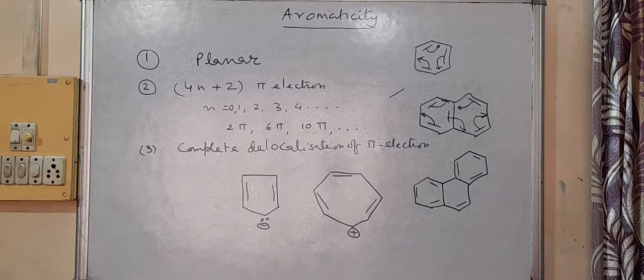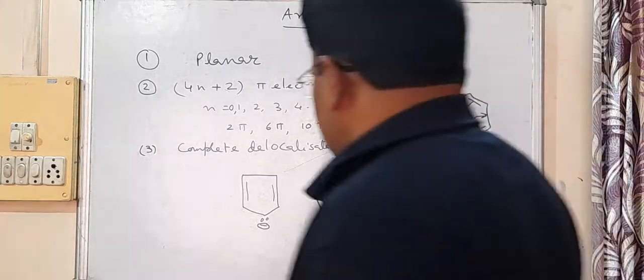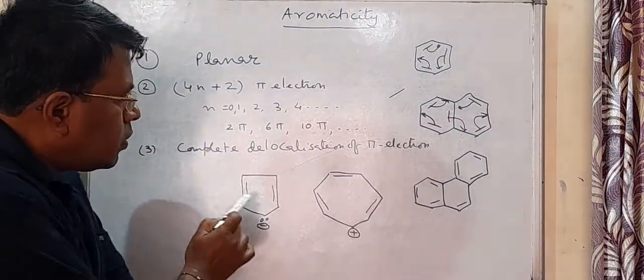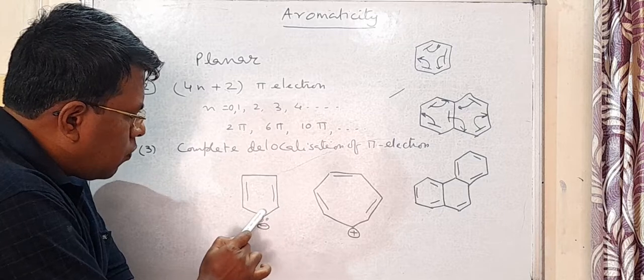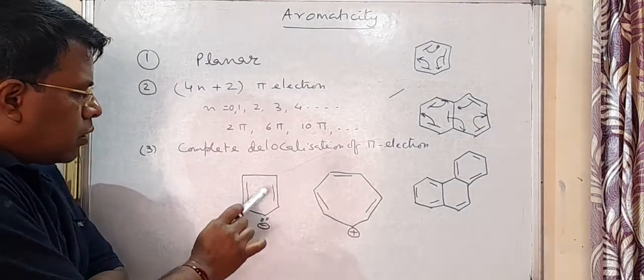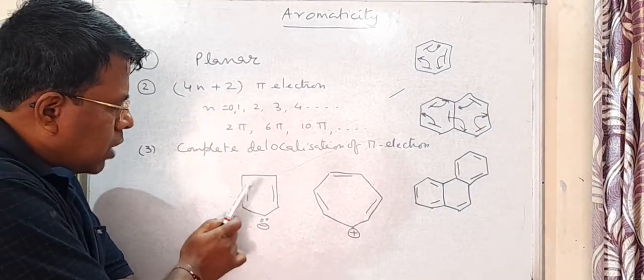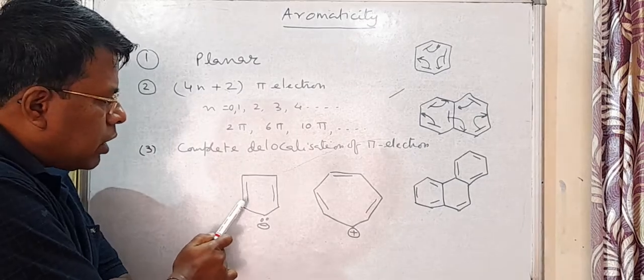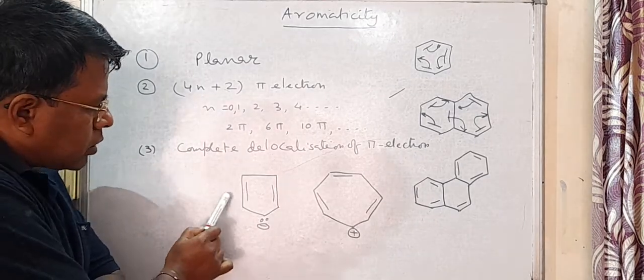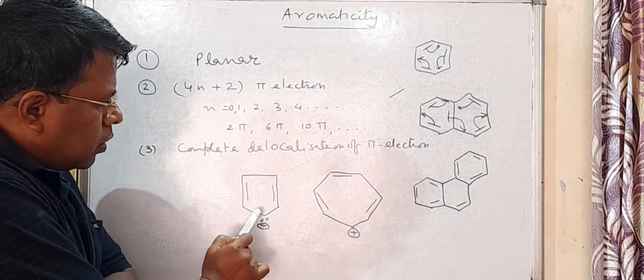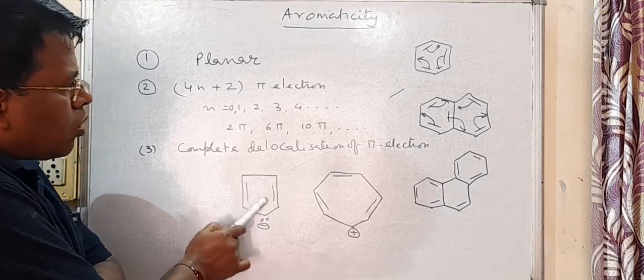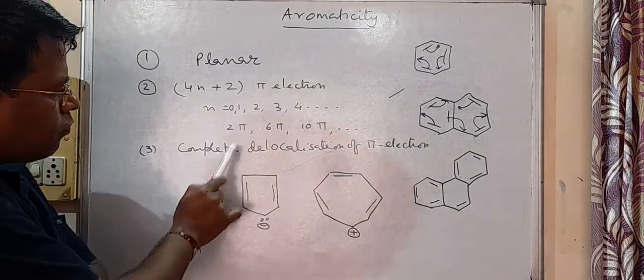So children, you see some more examples of aromatic species. This is, you see, a 5 carbon ring. Its name is cyclopentadienyl anion. You see, it's an aromatic species. All the three conditions are fulfilled.